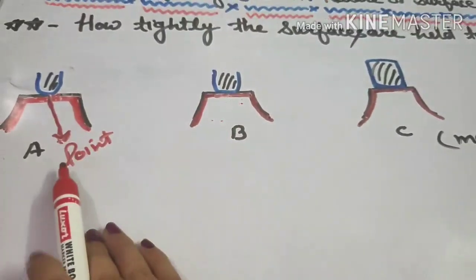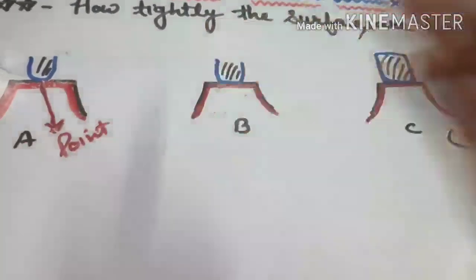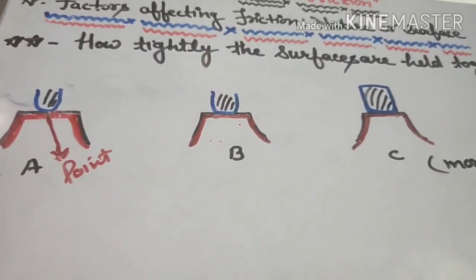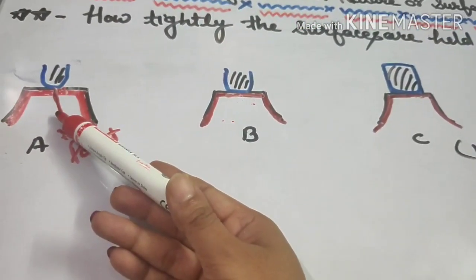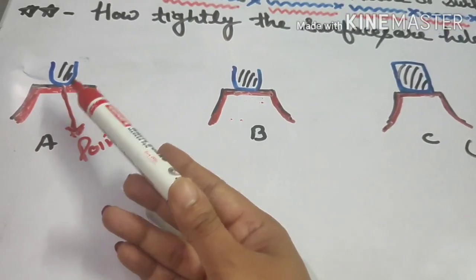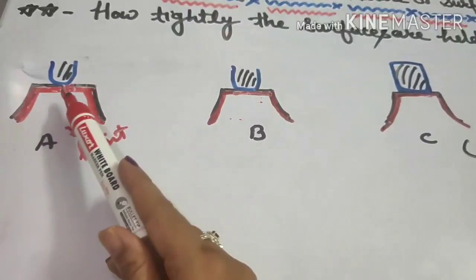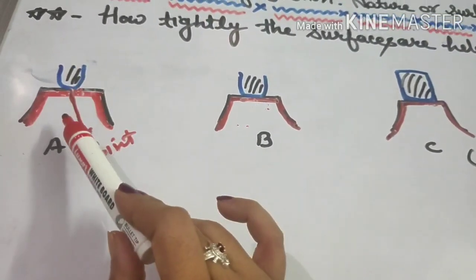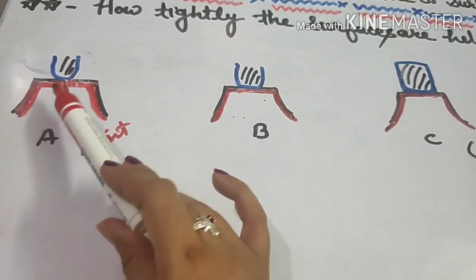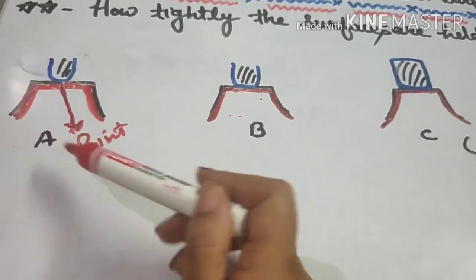Here you see the two surfaces, the surface of the object and the surface of the table, are in contact with each other, but they are not held to each other very tightly, they are just touching each other at a point.